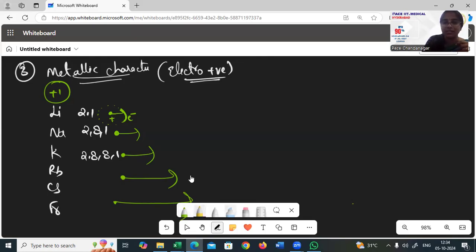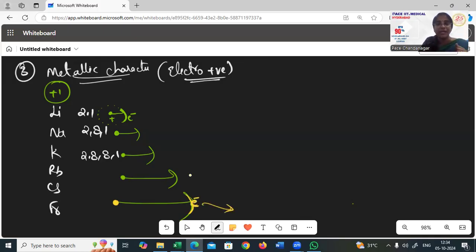For the last one, as you can see here, the final electron is somewhere here. This electron can be easily removed, and hence, who has the better tendency to become positive? Is that lithium or francium? So francium has a better tendency to release an electron because it is much farther away from the nucleus. Far away from the nucleus, attraction is very less.